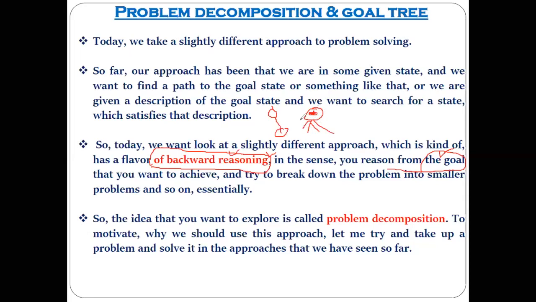We start from the goal and then divide that goal into multiple sub problems. That is the reason it is called backward reasoning.